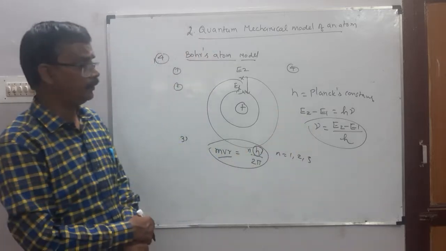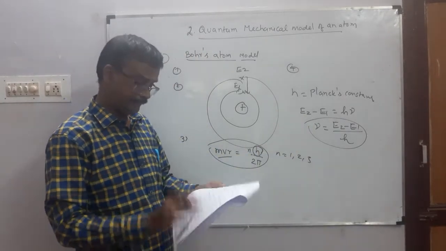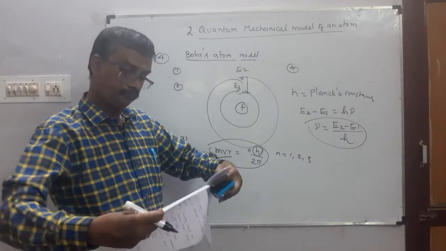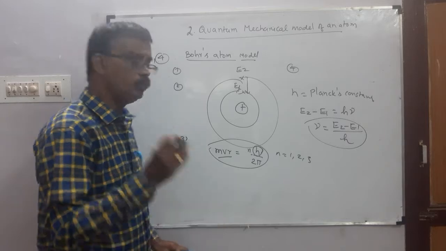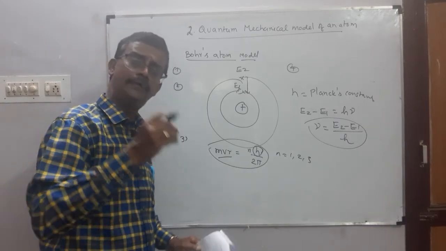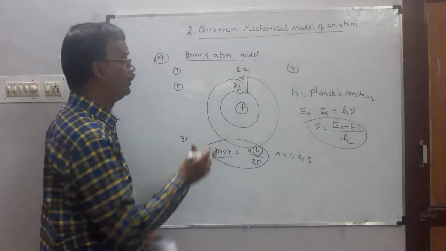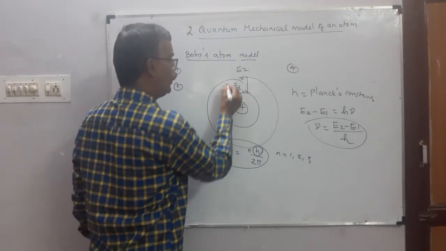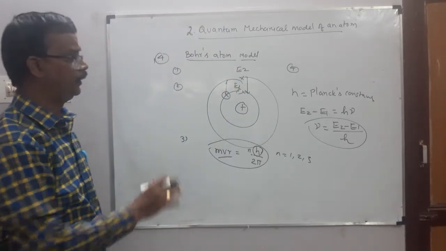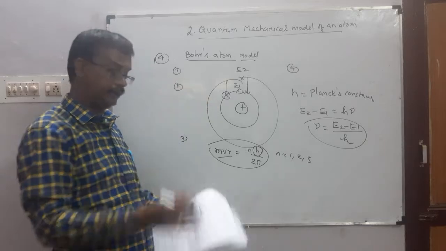Frequency of the radiation equal to E2 minus E1 by h. Okay. Next is conversely, மாறாக, when suitable energy supplied to electron, இப்போ எலக்ட்ரானுக்கு ஒரு குறிப்பிட்ட எனர்ஜி சப்ளை பண்ணா என்ன, சப்போஸ் எனர்ஜி கொடுத்தீங்கன்னா it jumps from lower energy to higher energy. Okay, suitable energy supply, electron jumps from lower energy to higher energy.